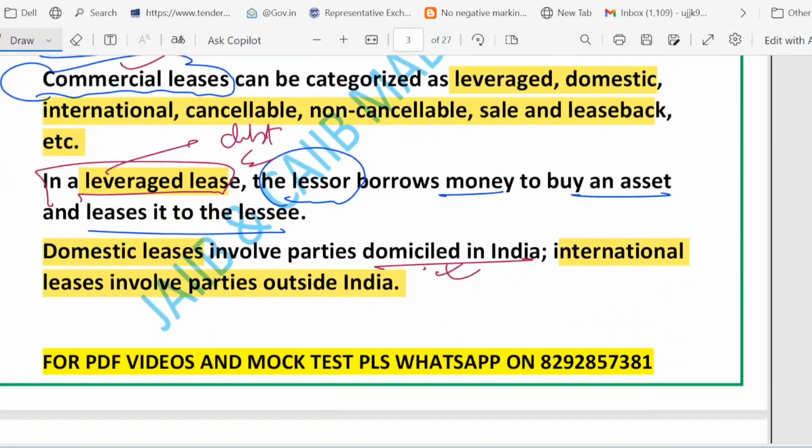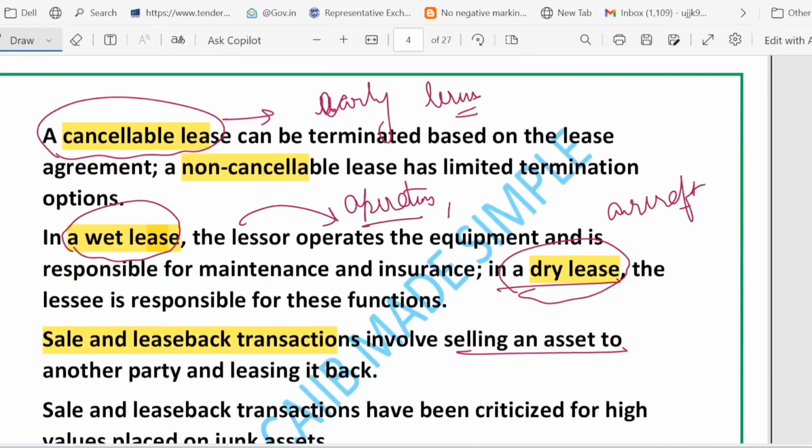Then if we talk about wet versus dry lease, let's have an example. Like aircraft. A wet lease is an airline leasing a plane with pilot and crew. And a dry lease is leasing just the plane, right? Your airline provides the crew. So when you are leasing just the plane, that is called dry lease. While wet lease is when you are leasing a plane with pilots as well as crew. That is called wet lease.